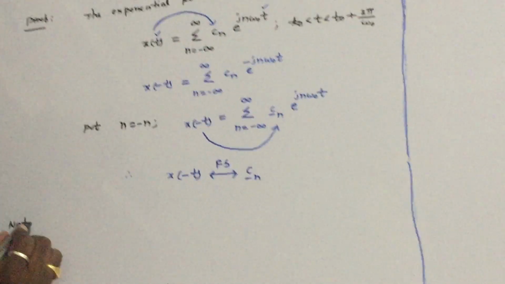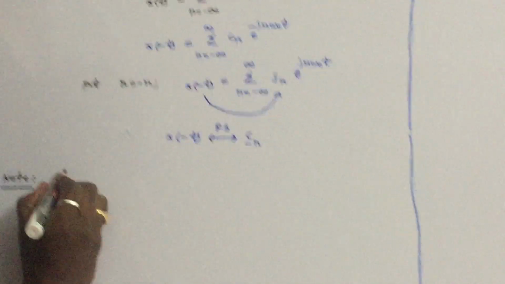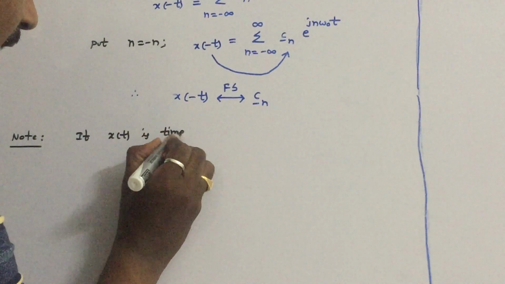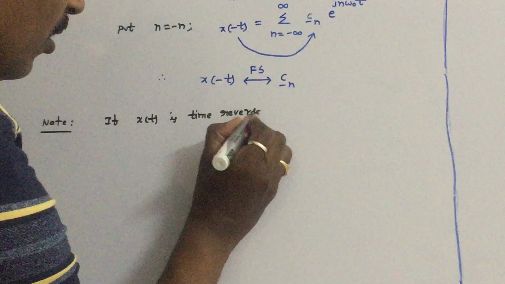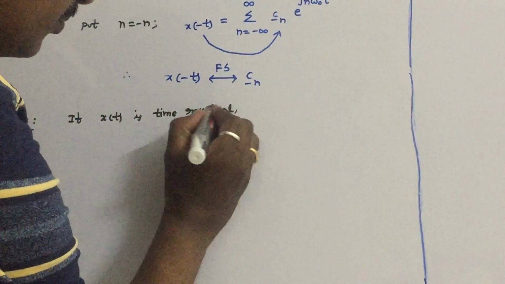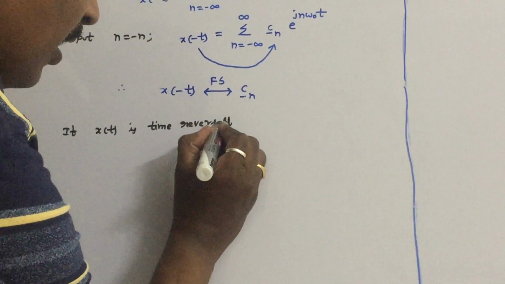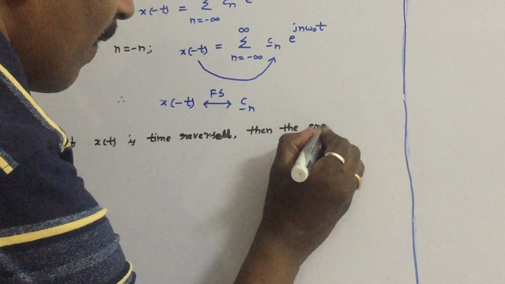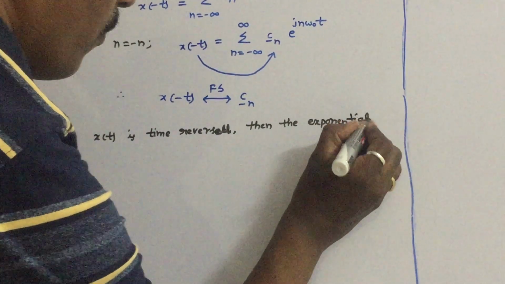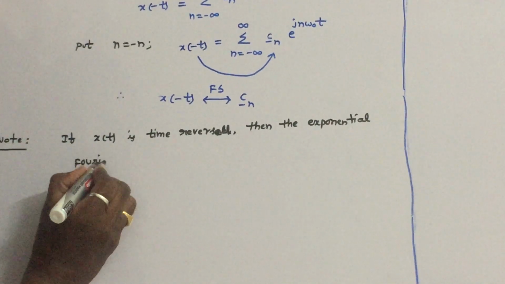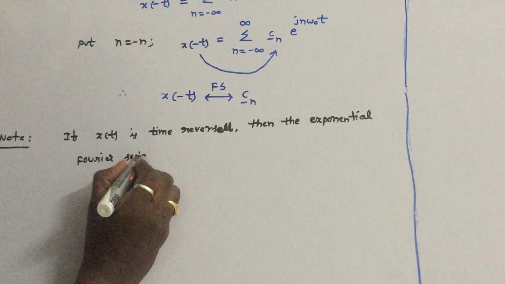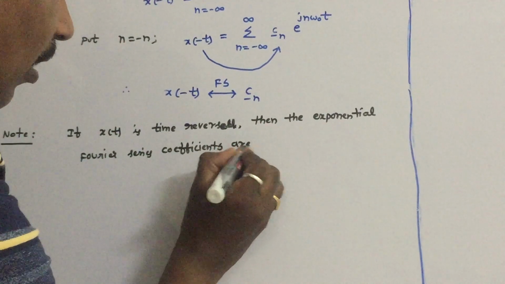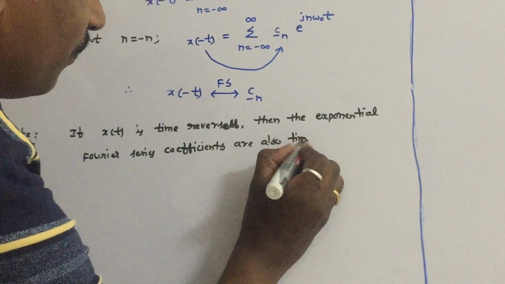The note you have to observe is that if x of t is time reversed, then the exponential Fourier series coefficients are also time reversed.